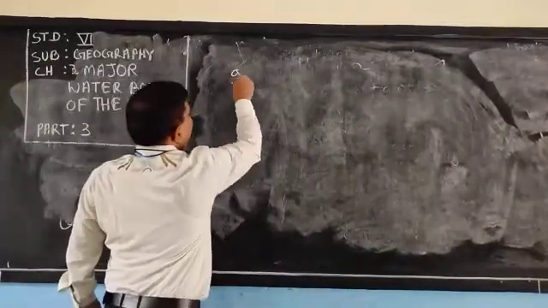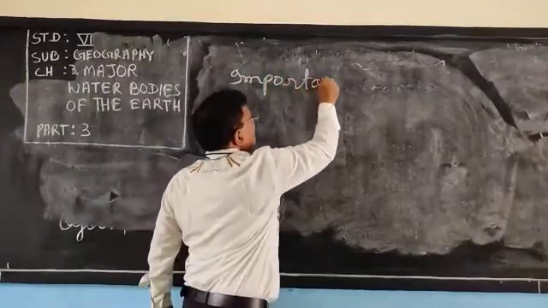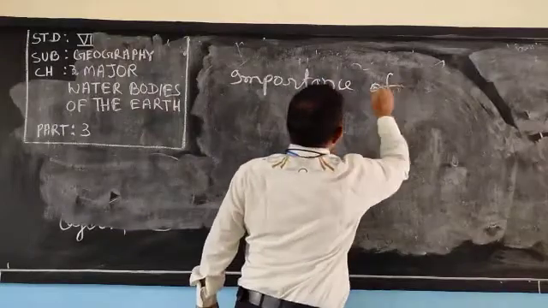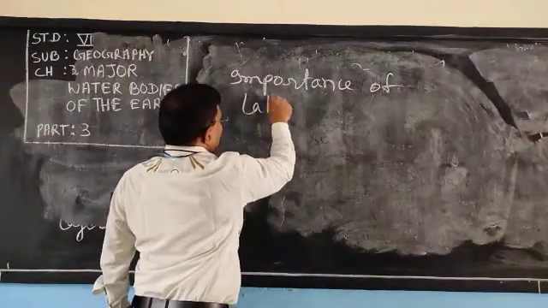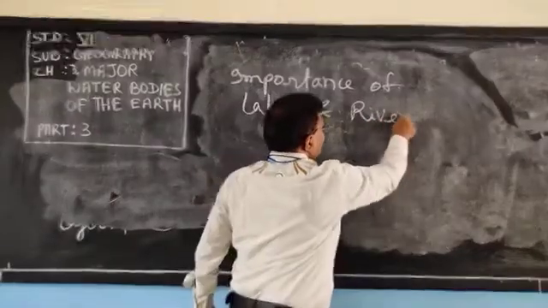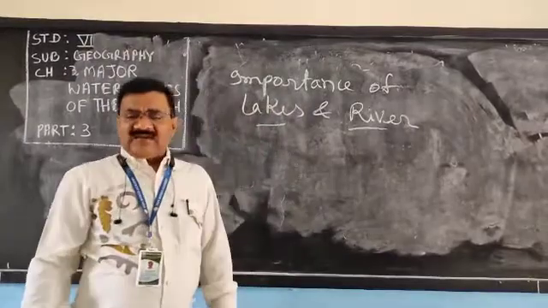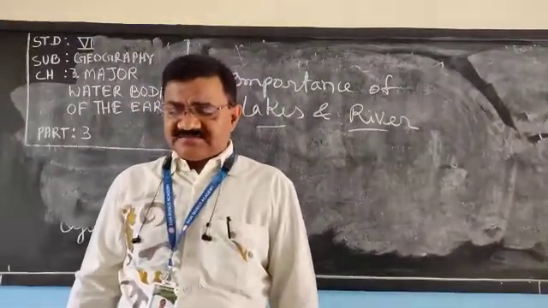So the importance or significance of lakes and rivers is almost the same in both. What are the importance of lakes?